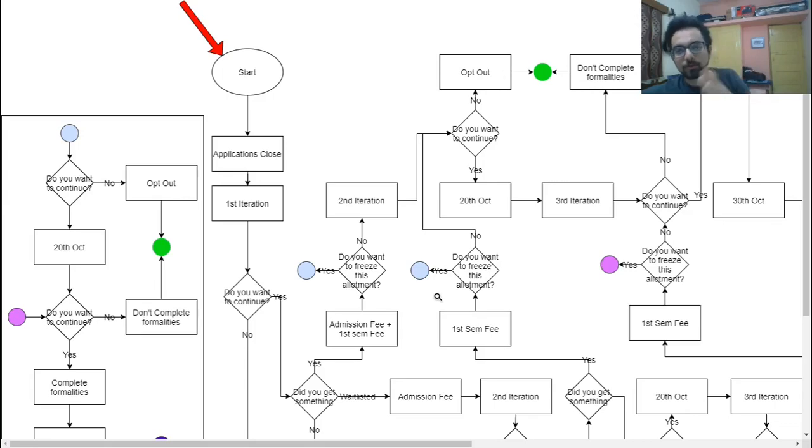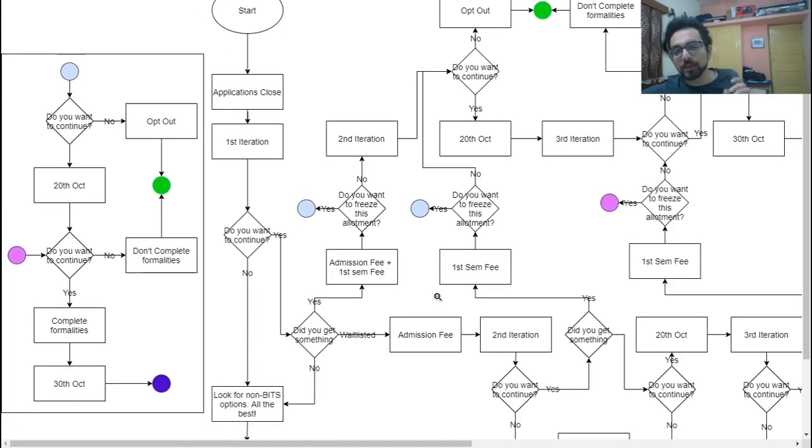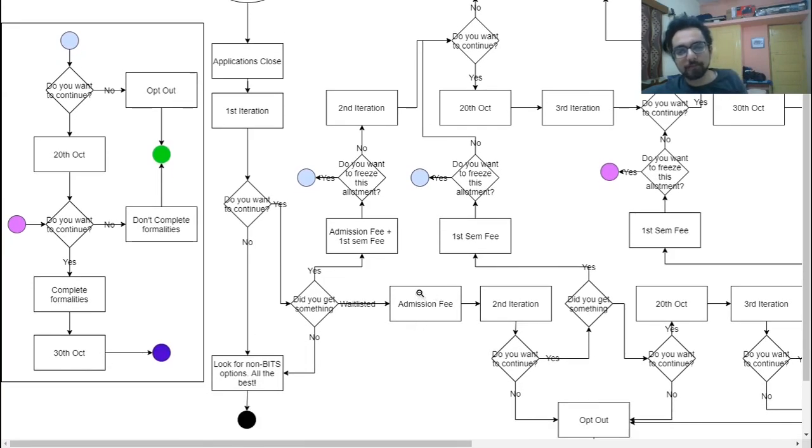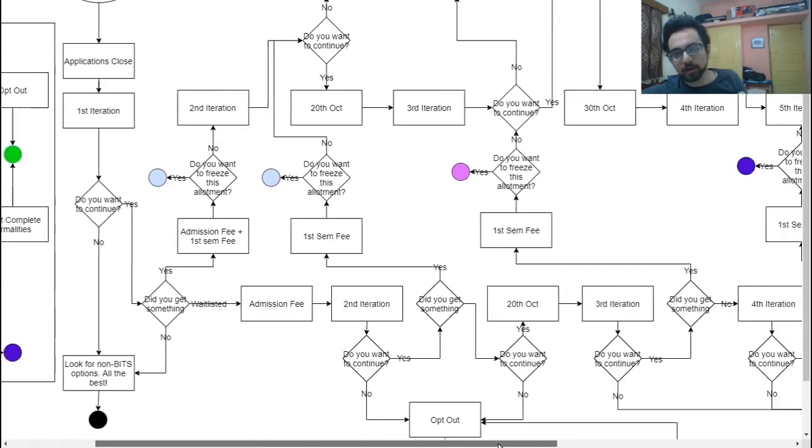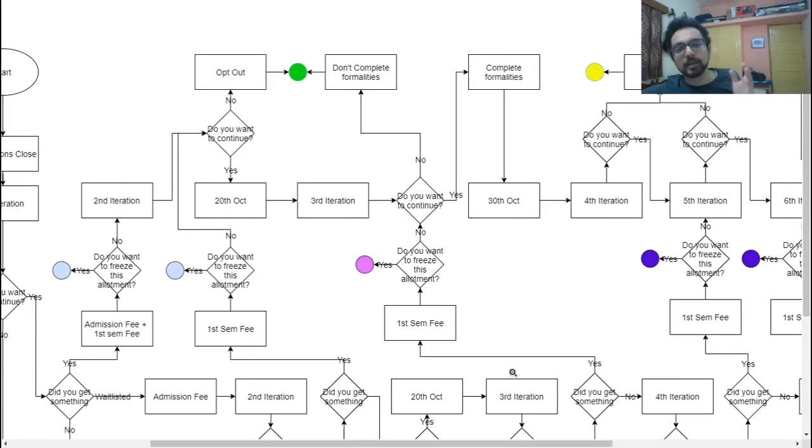Do not get disheartened if you don't get anything in the first iteration. Cutoffs do fall. This time, one thing that will be very interesting to see is when the cutoffs will fall, because previously there was a very clear cut point after which you would have started losing a lot of fee. Like there was a point after which you would have lost around 26,000, after which then another point after which you would have lost 52,000.